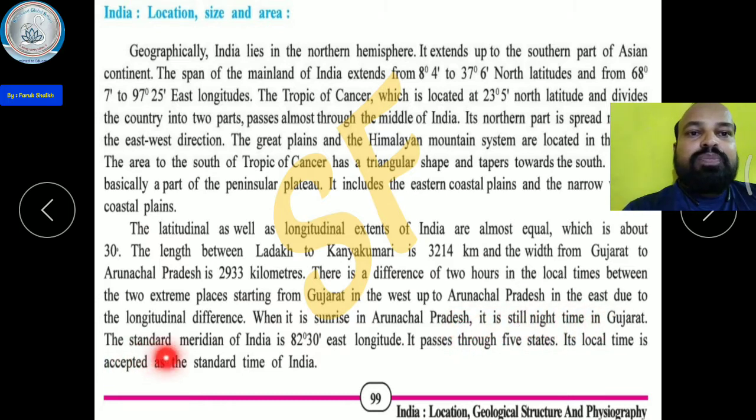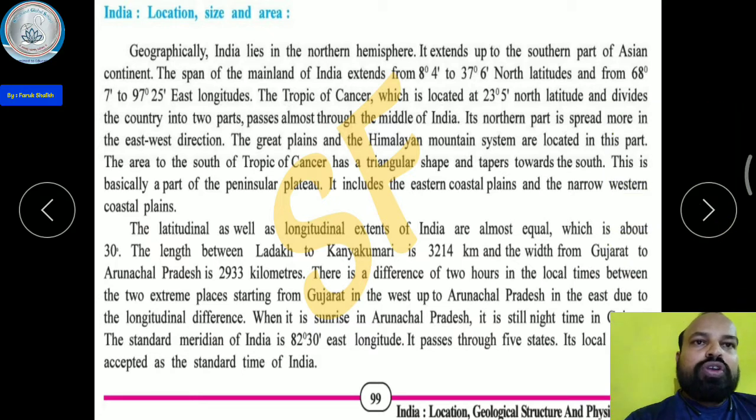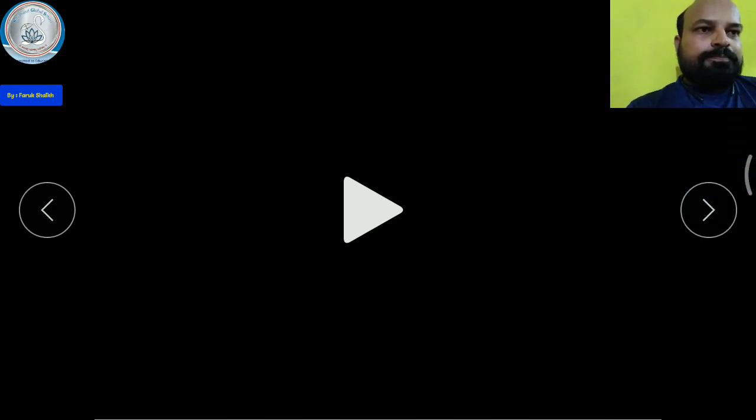So the standard meridian of India is 82 degrees 30 minutes east longitude. It passes through 5 states. Its local time is accepted as the standard time of India. So I hope all of you understand about the location, size, and the area. Now let me show you one video about the location of India. All of you see it properly.